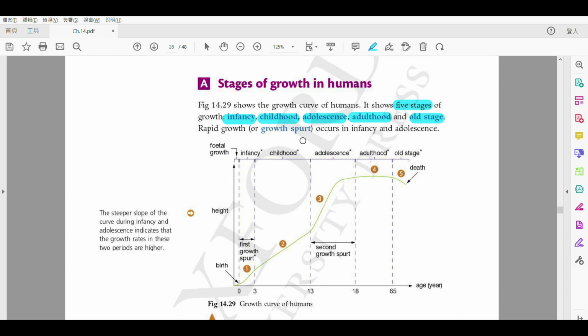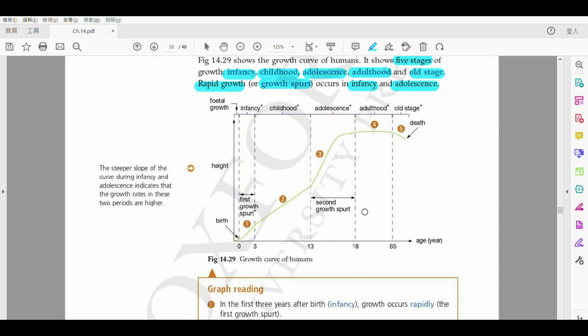However, there are two special stages. We call it the rapid growth, or we can also say the growth spurt. Spurt is just like a sudden movement. All right, so it's like a sudden growth, a rapid growth. And these two stages will be the infancy when you are a baby and adolescence when you are a teenager. Okay, so don't include childhood. This is one of the MC often asked.